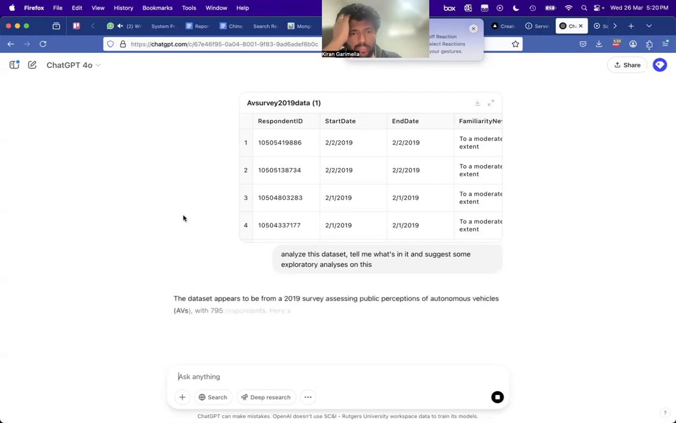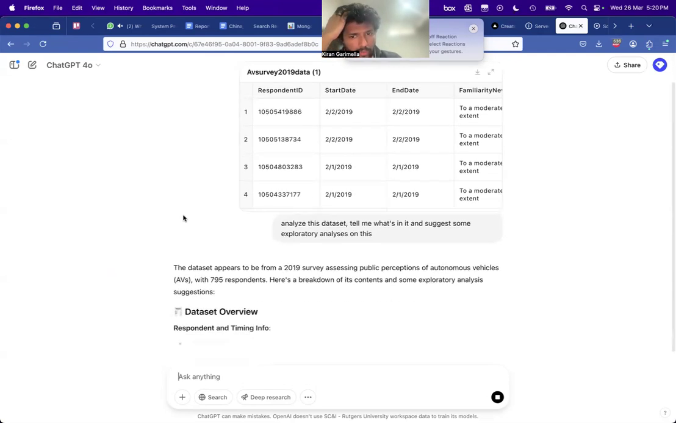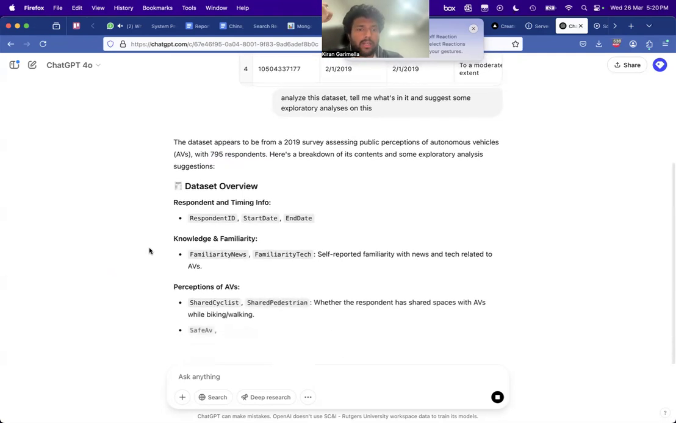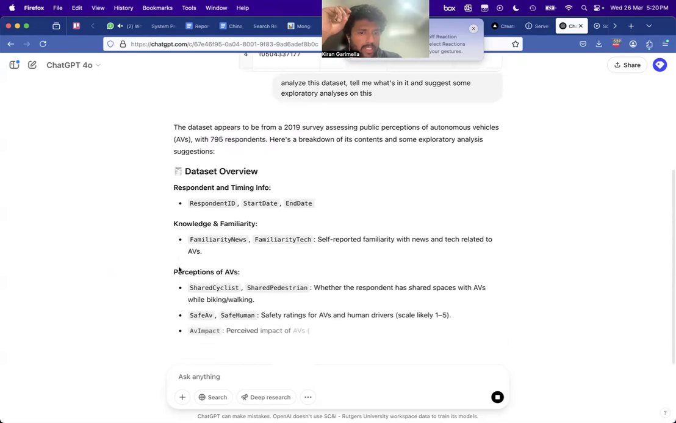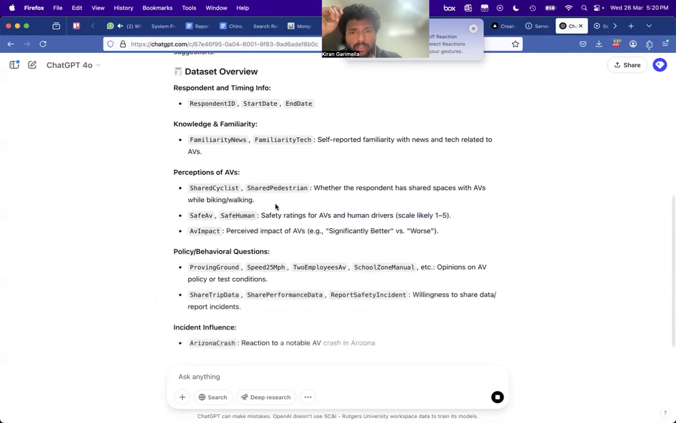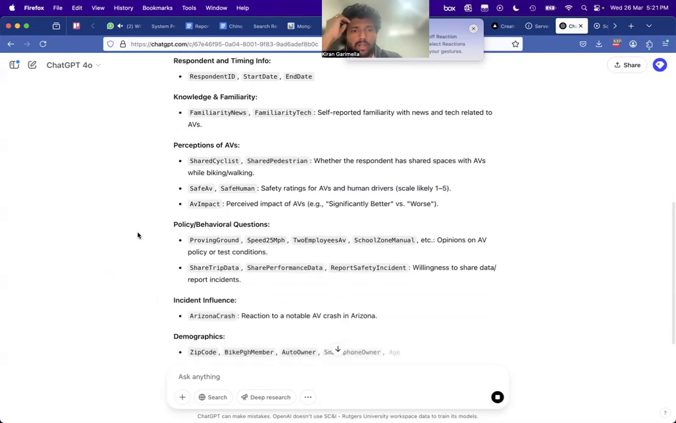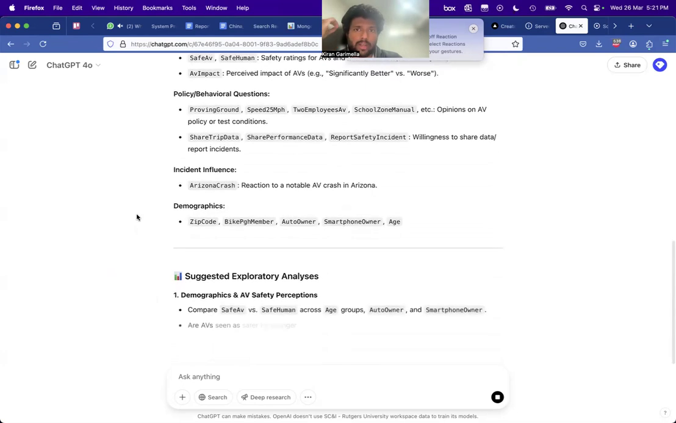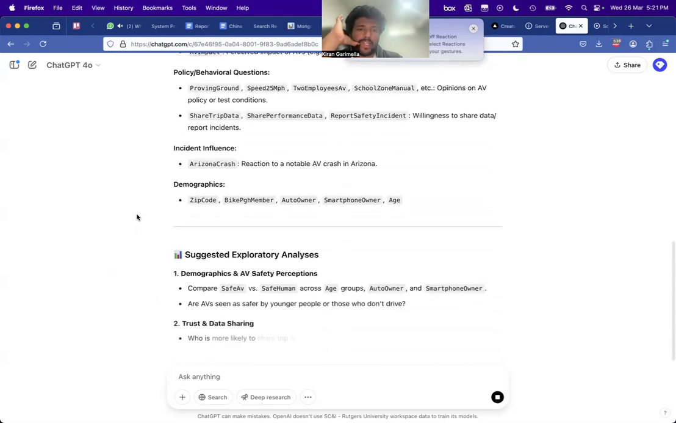Okay, so it says it's from 2019, a survey of public perceptions on autonomous vehicles with 795 respondents. So it has respondent ID, familiarity with news and the technology, whether the respondent shared spaces with AVs while biking or walking, safety ratings for humans and AV drivers, things like that, a bunch of different things. So already it's giving us some exploratory analysis ideas.